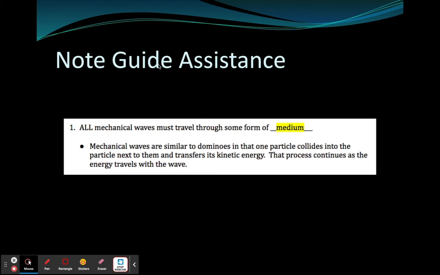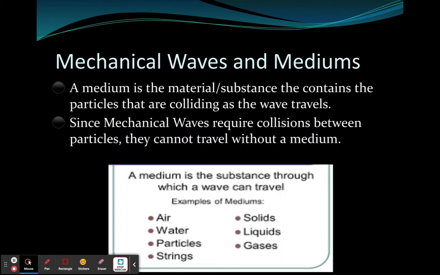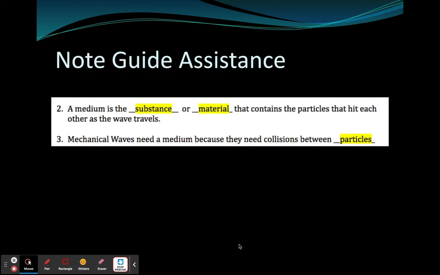Go ahead and copy that down. Here are some examples of mediums, but we're going to get to the more important part after the notes you fill out. Remember, always pause if you need to.